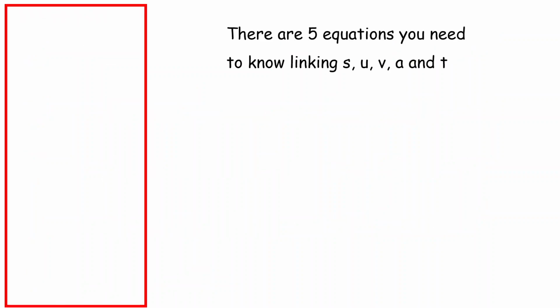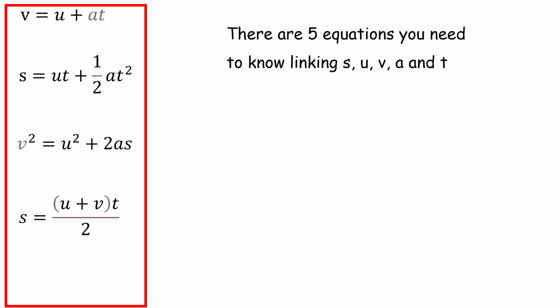There are then some equations of motion, or just equations linking the variables S, U, V, A, and T, that you'll be given in the exam, but you need to be familiar with them, because at first they do look a little bit intimidating, but it is nothing to be scared of. You will see this topic is basically just substitution. These are the equations linking all of your variables. You've got V equals U plus AT, S is UT plus half AT squared, V squared is U squared plus 2AS. You can see them there. I'm not going to read them all out. Don't be put off by this. You will be given these formulas in the questions.